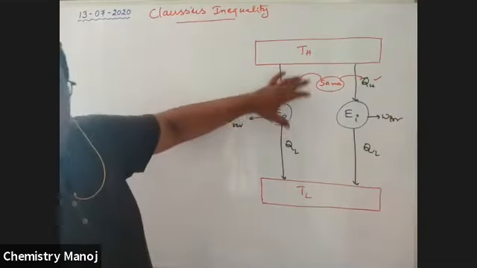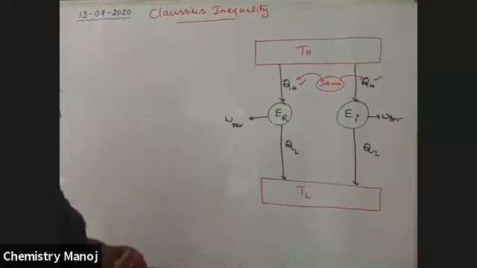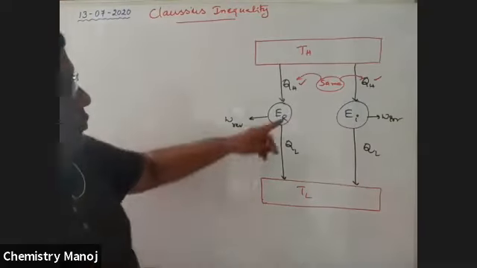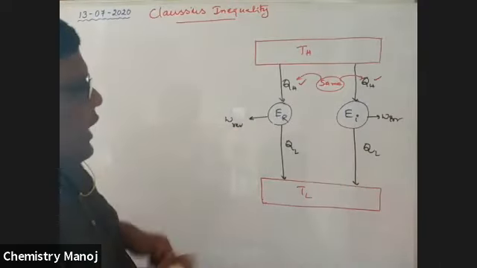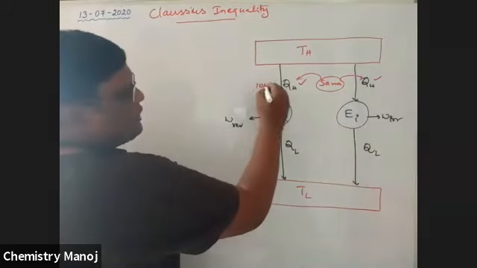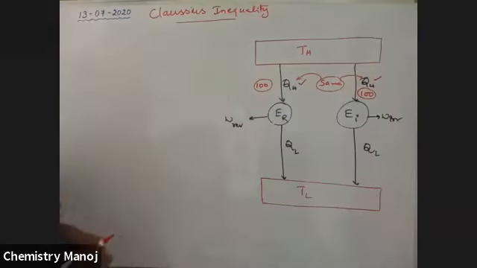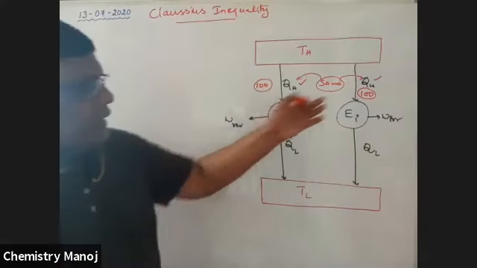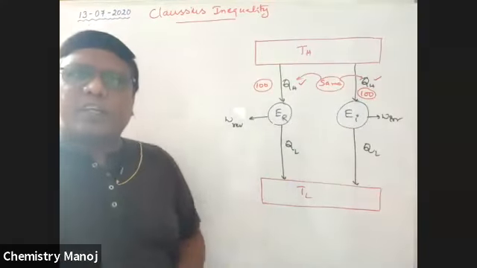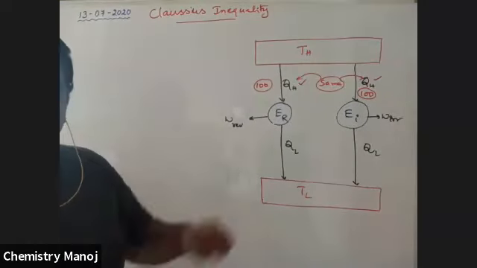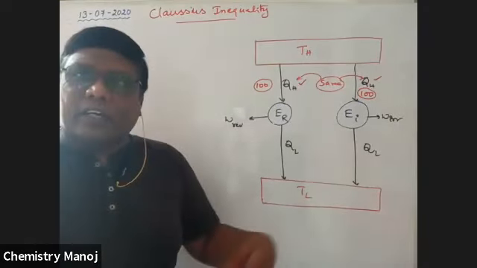Let us take, for example, as per calculation, 100 kilojoules of heat is supplied here. Here also 100 kilojoules of heat is supplied. Both 100 kilojoules are taken by these two engines. Because it is reversible, maximum heat is converted into work.